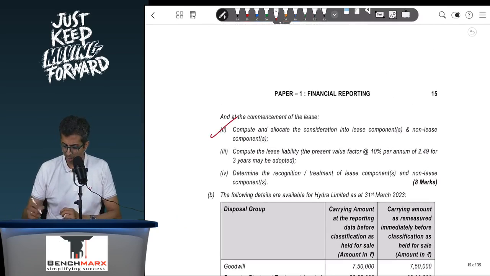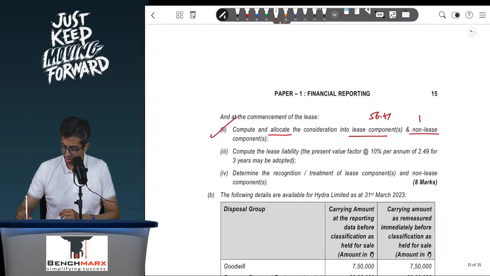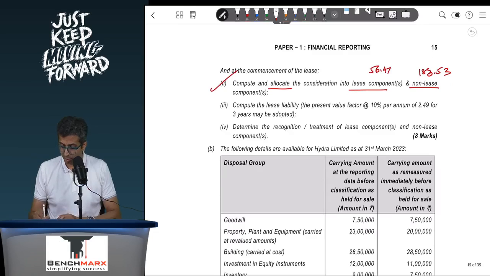Point 1, at the commencement date. Point 2, compute and allocate the consideration into lease and non-lease component. So probably 56.47 and 183.53 is the allocation. Compute the lease liability.